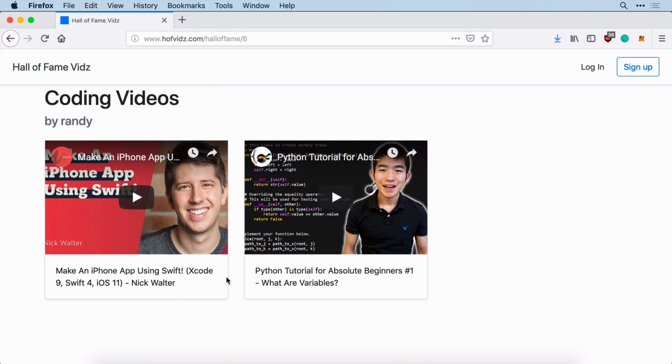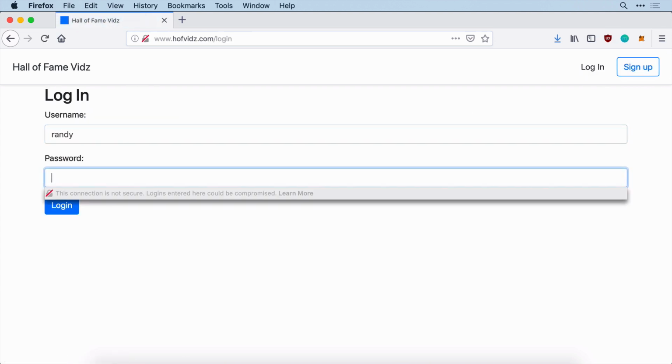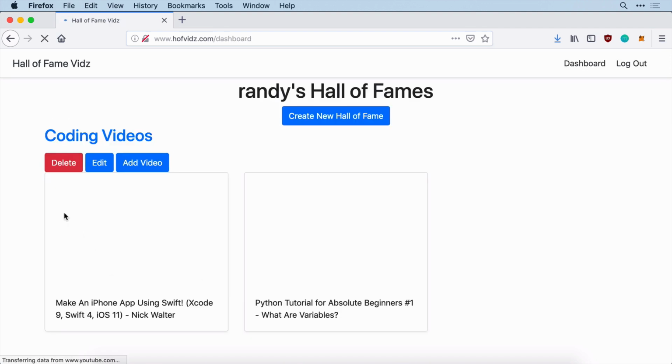So yeah, that's really the website in a nutshell. You saw the logout button. There's also a login button. It's going to do the same thing. Randy, let's log in here so you can see this.